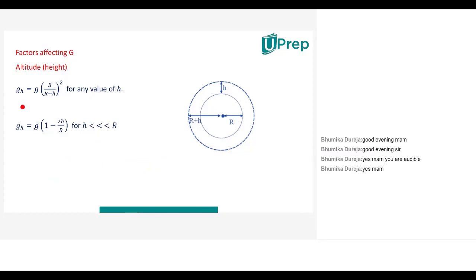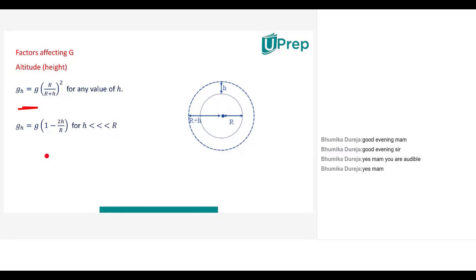And then with further modifications, you get the value of g at a certain height h above the surface of the earth, g_h, given as g into r square by (r plus h) whole square. That is, the value of g at a certain height h is given in terms of the standard g as g r square by (r plus h) whole square.